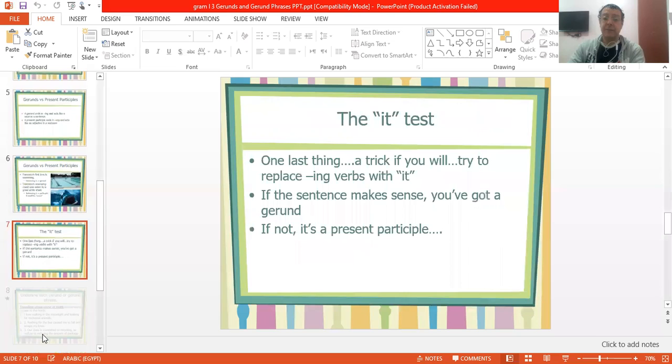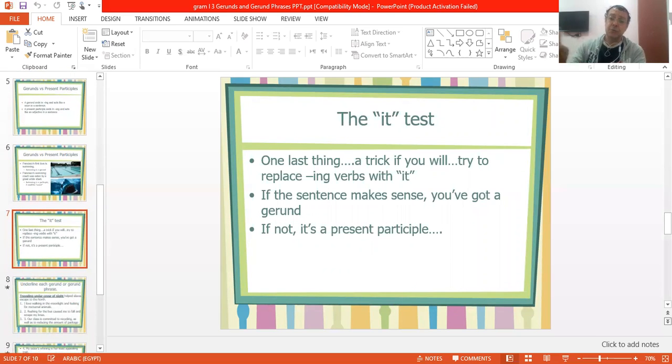Let's have another example or a test to show or discern between the two. It is called the it test. One last thing, if you still get confused which one is a gerund and which one is a participle, use the it test. If we can replace the ing with it, then it's a noun and it's a gerund. If it doesn't make sense, then it's a present participle because you cannot replace an adjective with it. If it's a participle, then it's an adjective, so we cannot replace it with it.